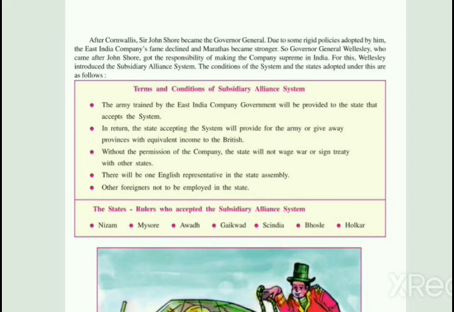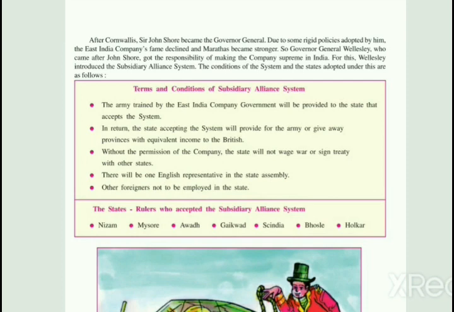So we have seen the terms and conditions of the subsidiary alliance system, which were quite strong. The rulers had to compulsorily apply these terms and conditions, and in return the East India Company would give them its strong army. Now, the state rulers who accepted the subsidiary alliance system.